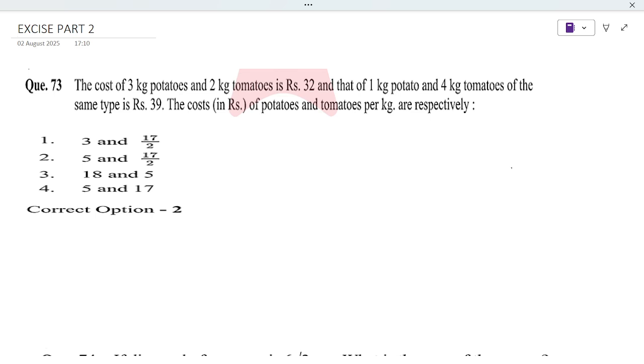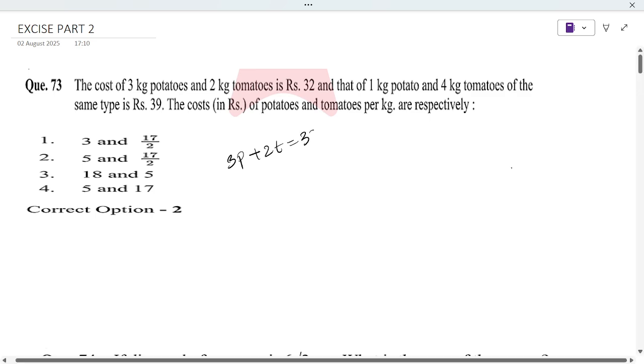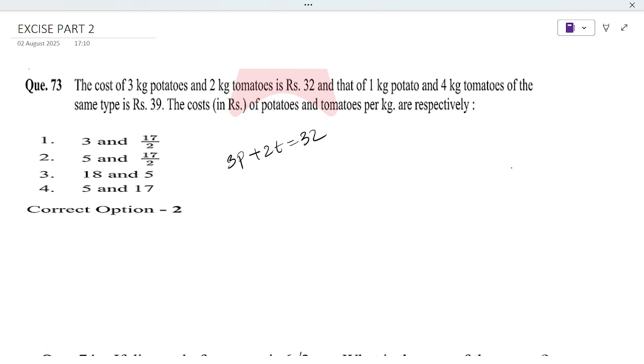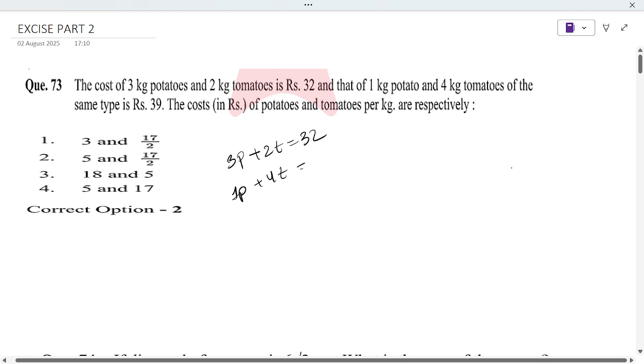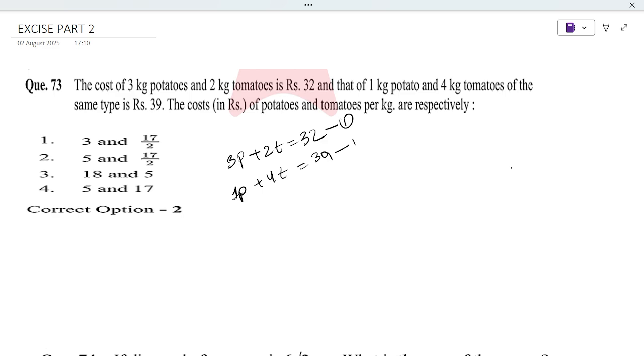Now the first question: the cost price of 3 kg of potato and 2 kg of tomato is 32 rupees. The next one: 1 kg of potato and 4 kg of tomato is 39 rupees. Let's say this is equation 1 and this is equation 2.